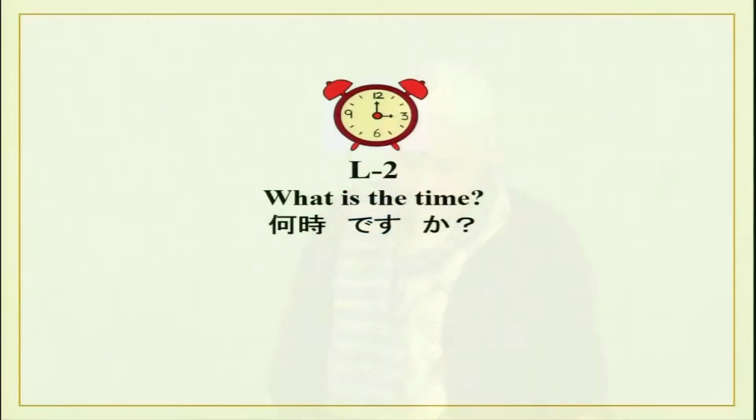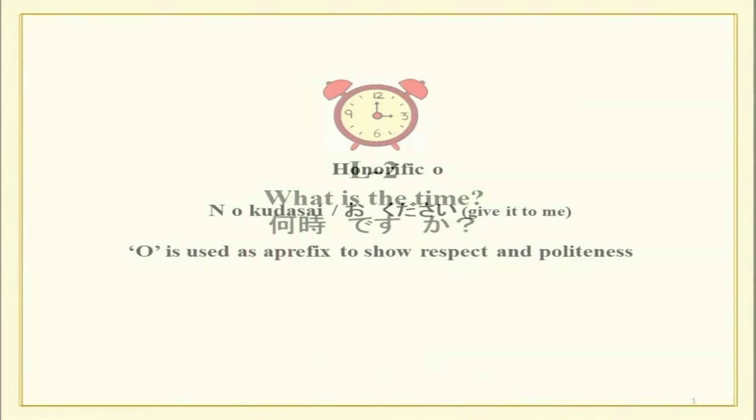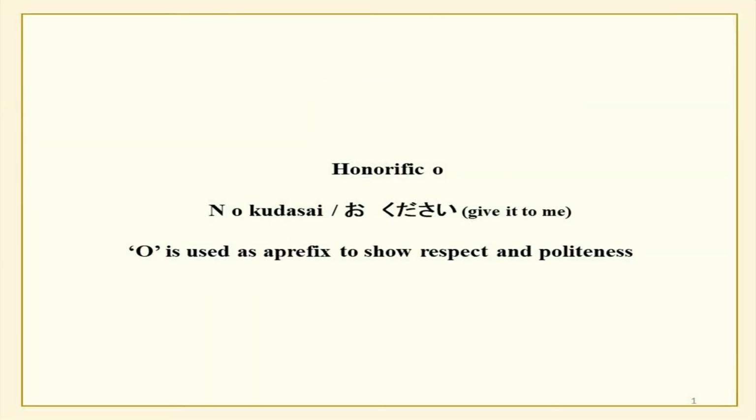Now, let us see what we have here in this lesson. As you can see, we are going to revise time. But before doing time, I want to do particle o with you. Particle o, as you did last time, was noun o kudasai, which means please give this to me.